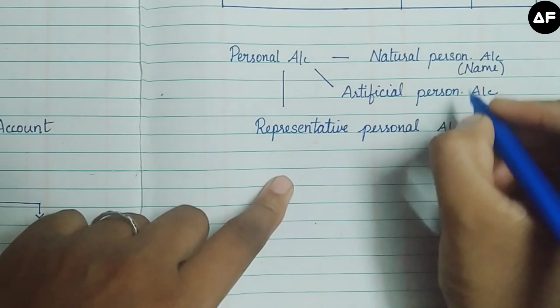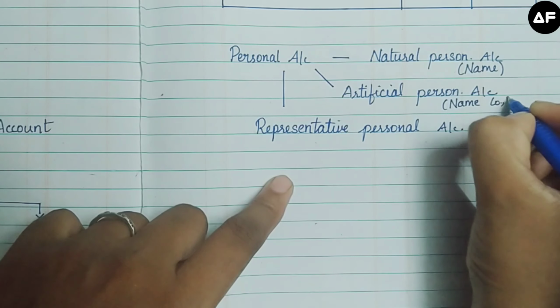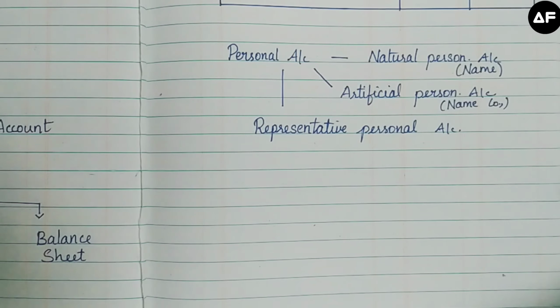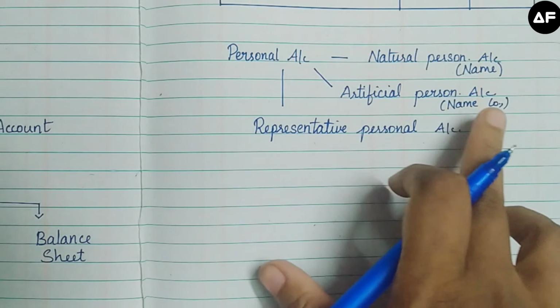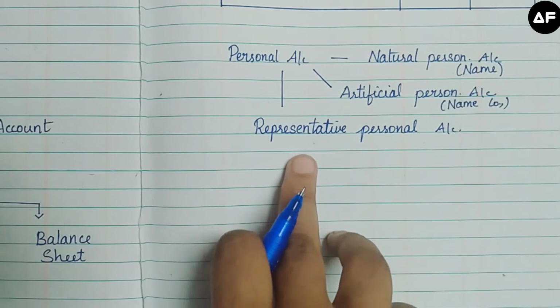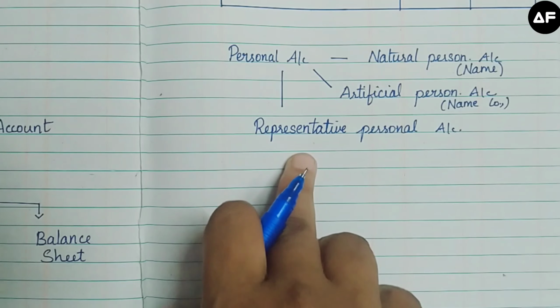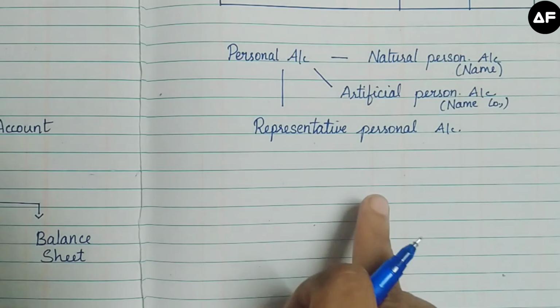Artificial person means the name of a company or an institution. So, State Bank of India, Indian Bank, A Limited, B Limited. If you see carefully, a company, when registered under the law, is also considered to be a person. Therefore, artificial persons are nothing but the name of a company or a firm or a business institution. Next, representative persons are accounts which represent a person, let them be natural or artificial, a collective representation of them.